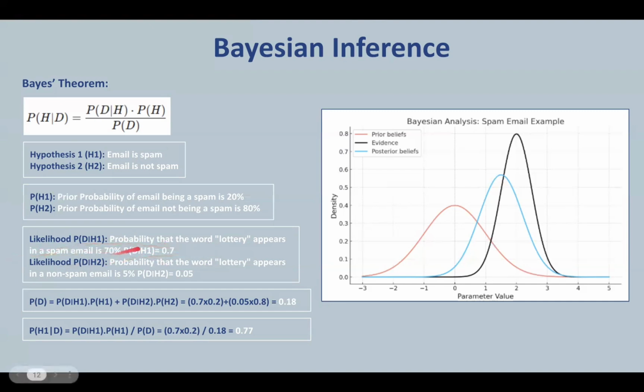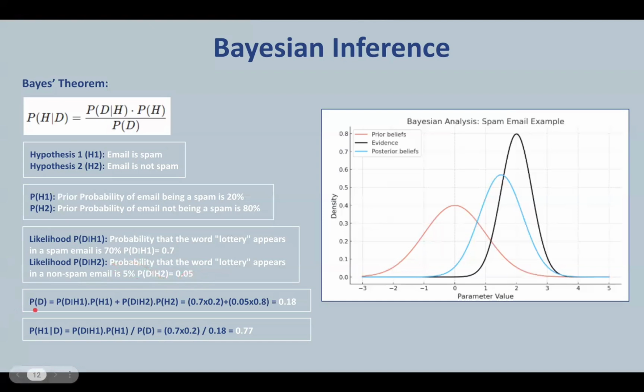So let's consider that the probability of the word lottery appearing in a spam email is 70%. So P of D given H1 is 0.7. And let's consider that the probability that the word lottery appears in a non-spam email is 5%. So P of D given H2 is 0.05. Why so low? Because we are considering all of the emails and we are trying to see how many times lottery appears in those. So that is going to be very less.